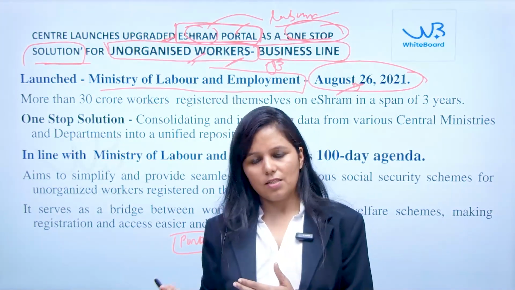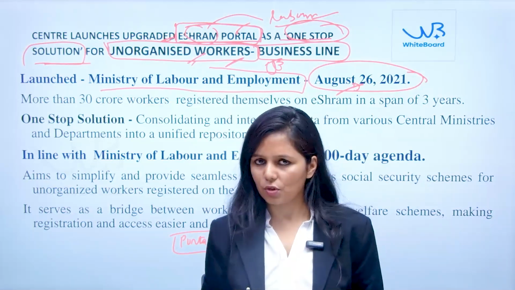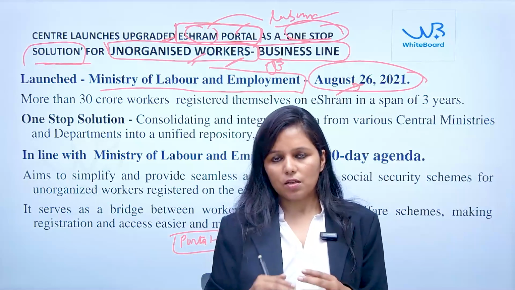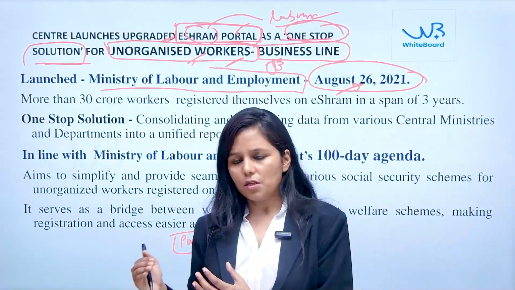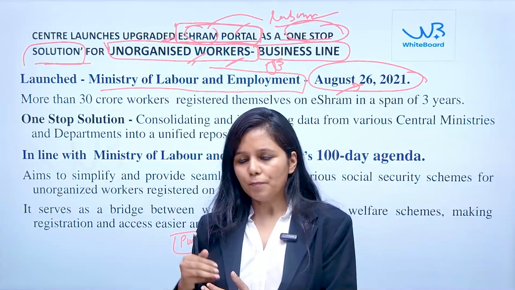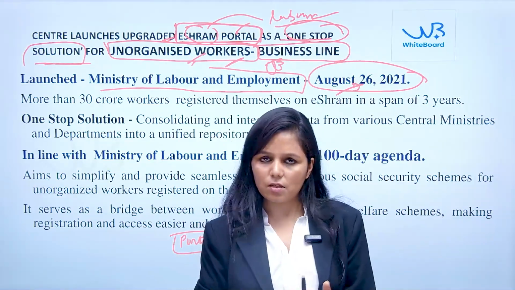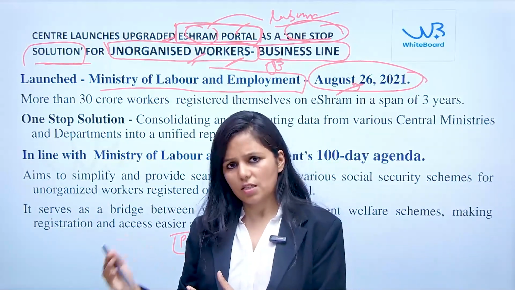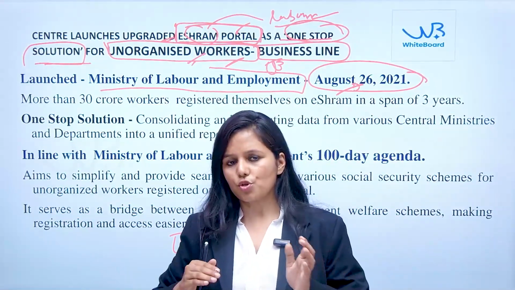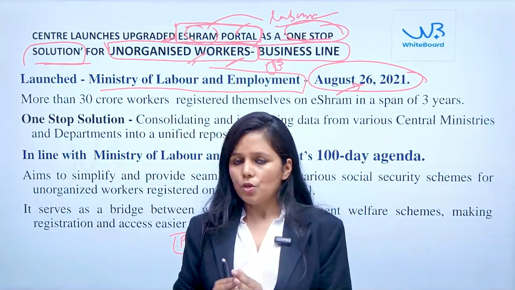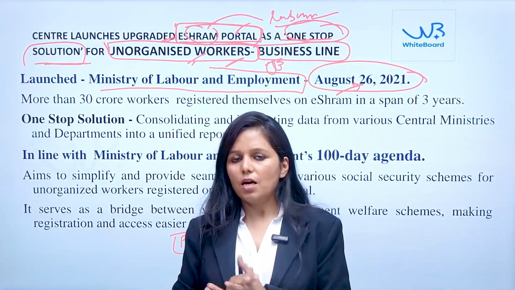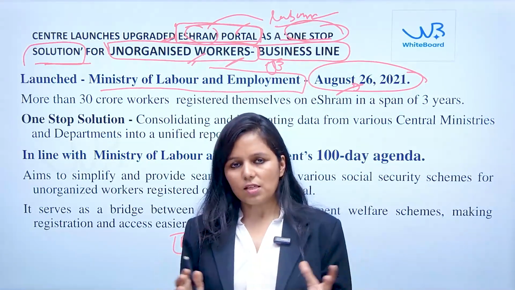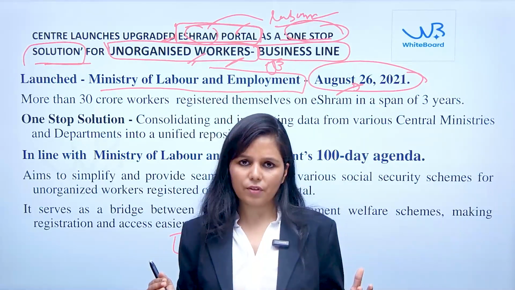Okay, for example, there is the MGNREGA scheme under the purview of the Ministry of Rural Development. There is a scheme, namely One Nation, One Ration Card. This One Nation, One Ration Card scheme is launched by the government of India. That is basically a revision in the PDS system, whereby if a worker migrates to another place or another state, still he can get his portion of ration under the PDS system. So these kinds of schemes are meant to promote the welfare of the labor class. Fine. So all the schemes come under the purview of different ministries.